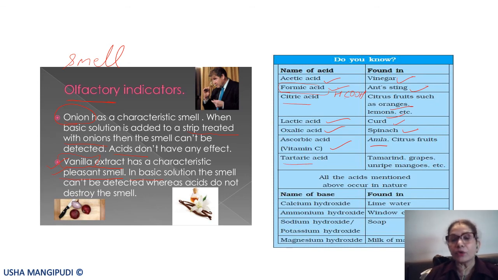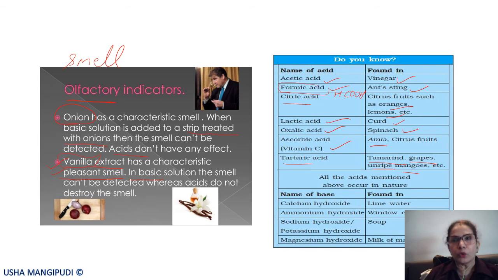Tartaric acid is found in tamarind, as I told you. Then grapes also have tartaric acid. Then unripe mangoes, the green mangoes, they have tartaric acid. So these are all natural. Then about bases found in, we'll be learning about the bases also. We will see where the bases are found when we learn about them.